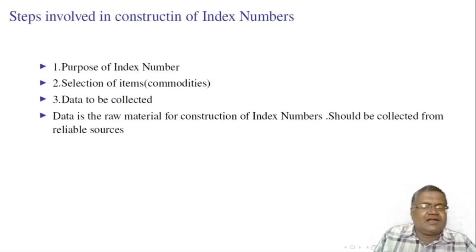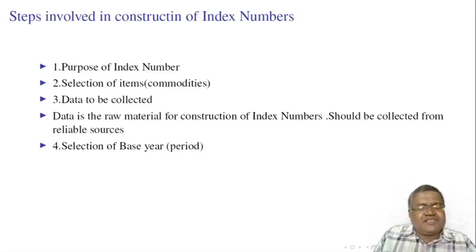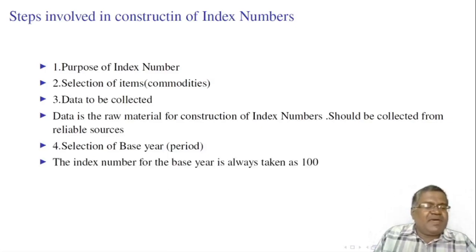They are not collected from retail dealers. The selection of base year. The year with which the relative change of commodities are compared is called the reference year or base year. The index number for the base year is always taken as 100.